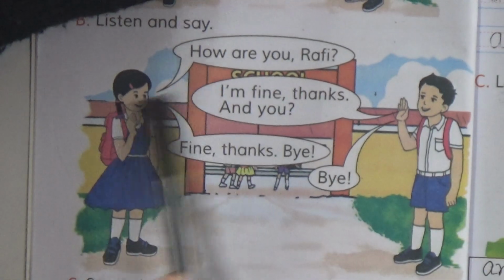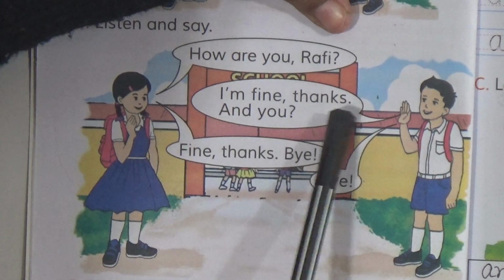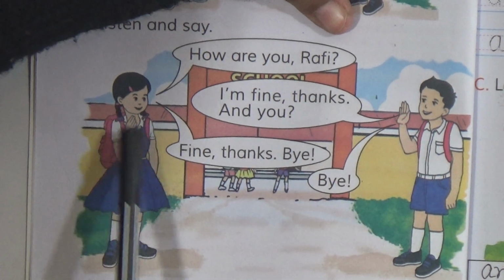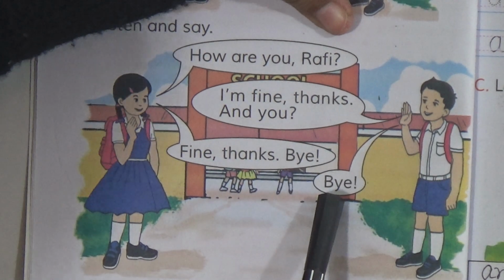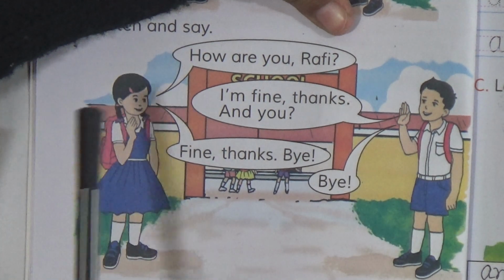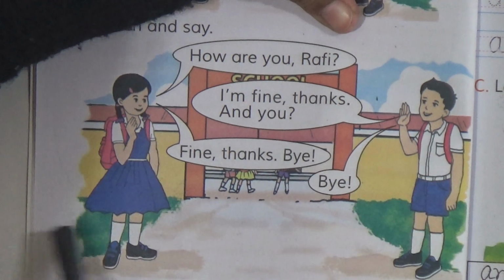Okay, now number B, just look here, listen and say. The girl says, how are you Rafi? Then Rafi says, I'm fine, thanks, and you? Then the girl says, fine, thanks, bye. And then the boy says bye. That means the girl's name is Shubha and the boy's name is Rafi. Okay. And now go to the next page.